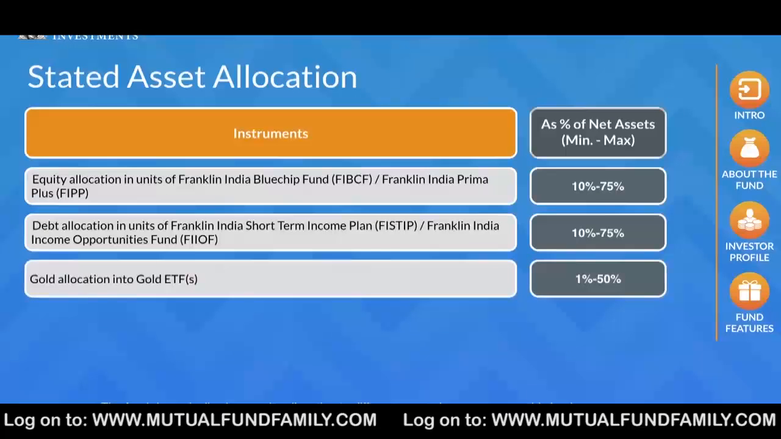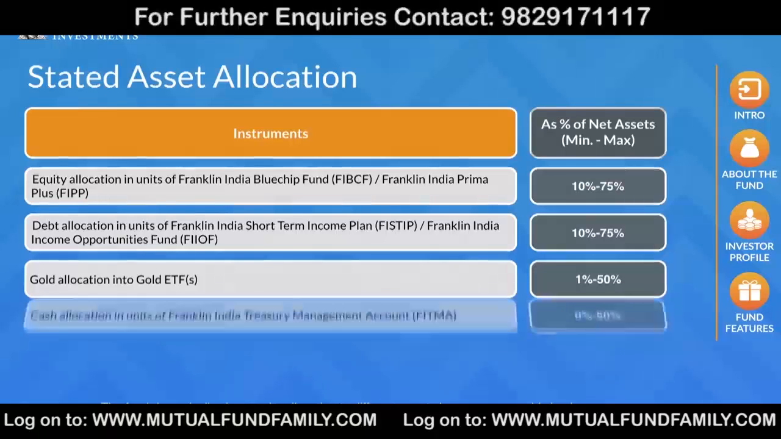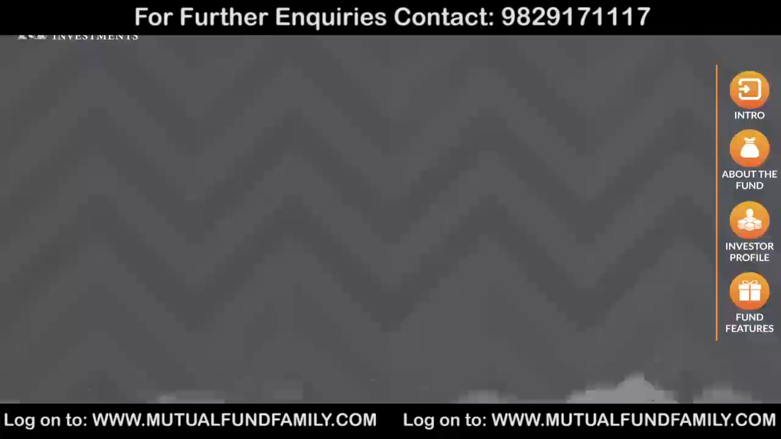Gold component, Goldman Sachs Gold ETF, which is now our shares, and Gold BeES of Reliance Mutual Fund. The allocation can be in the range of 1 to 50%. And lastly, cash and money market component, Franklin India Treasury Management Account. The allocation can be in the range of 0 to 50%. The fund dynamically changes its allocation to different asset classes on a monthly basis.